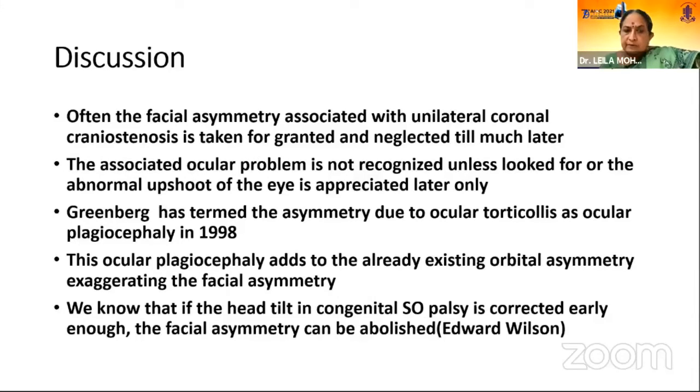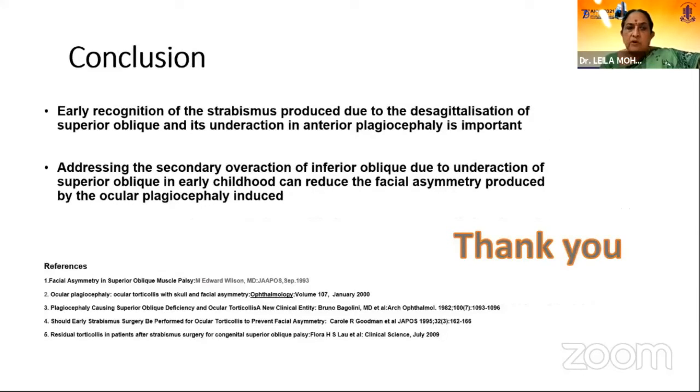And we know that if the head tilt in congenital superior oblique palsy is corrected early enough, the facial asymmetry can be completely abolished. Early recognition of the strabismus produced due to the desagittalization of superior oblique and its underaction in anterior plagiocephaly is important. And addressing the secondary overaction of inferior oblique can reduce the facial asymmetry produced by the ocular plagiocephaly. Thank you.